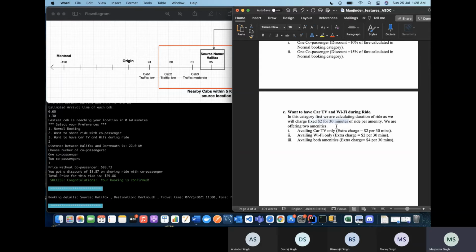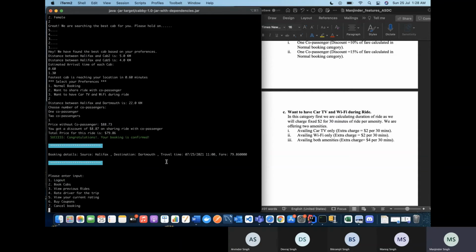I have shown you the implementation of one feature, that is while sharing a ride with a co-passenger. Similarly, it is for other normal bookings also, and like these amenities also. And this one is for the micro and mini category. The same applies for all other categories of cabs. Yeah.